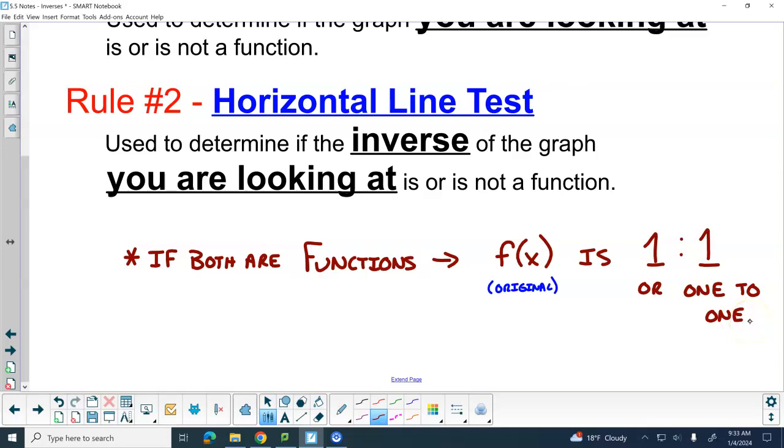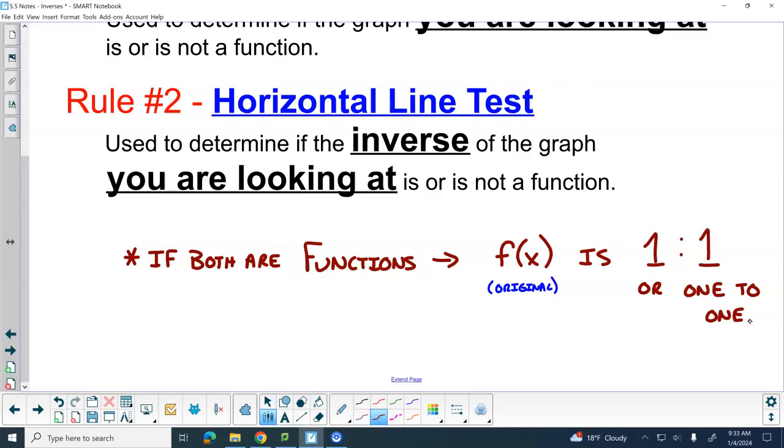This has been a test question for roughly 13 years, and the only reason I know that is because I've only been teaching this class for 13 years. There is a question on your final that says, determine if this function is 1-to-1. If so, find the inverse. That means the vertical line test passed and the horizontal line test passed. It means the function is a function and the inverse is a function.